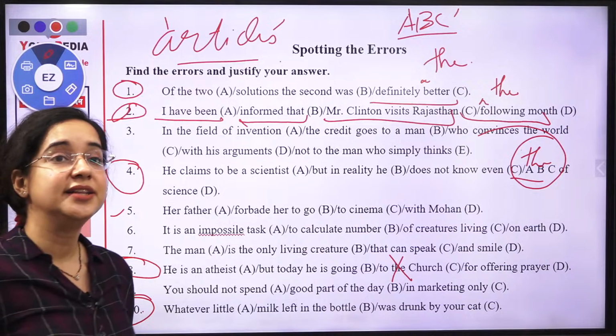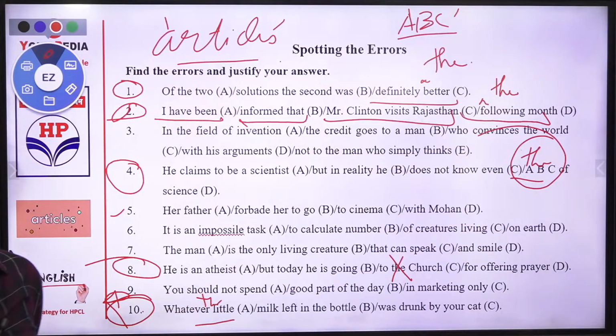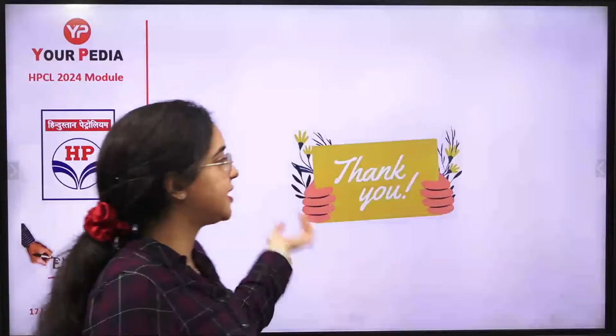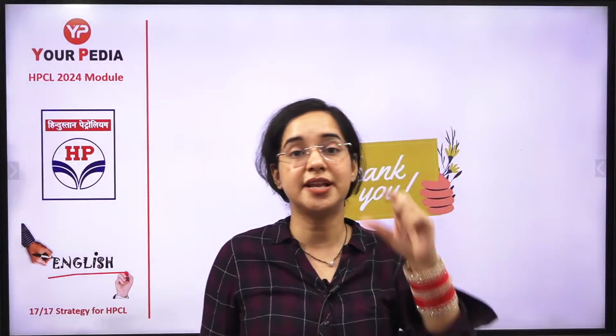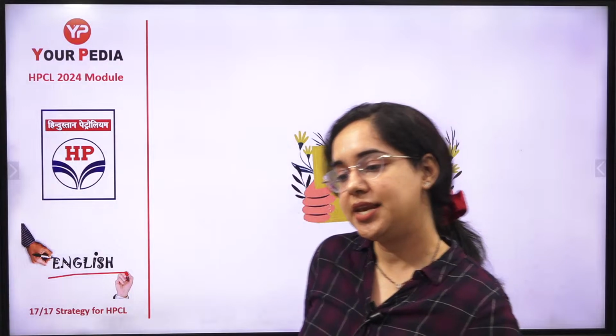What is wrong? The little. Oh, guys, very nice. You are all intelligent. It is the little. Because we were aware that जितना भी दूध बचा है बॉटल में सारा का सारा कैट ने पी लिया था. So it is little, zero, a little, thoda sa, or the little, the complete. Very good.